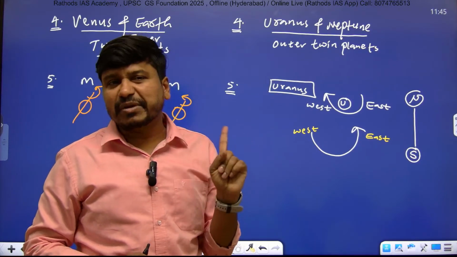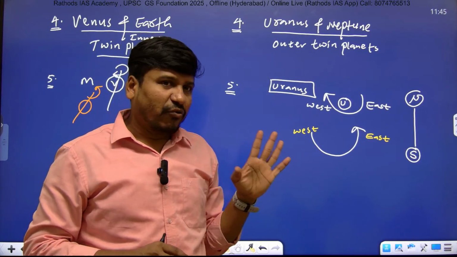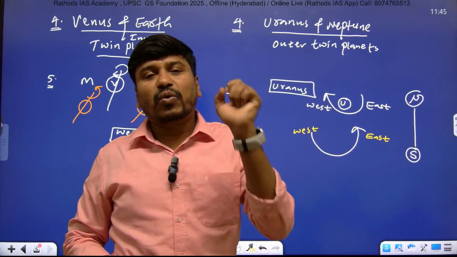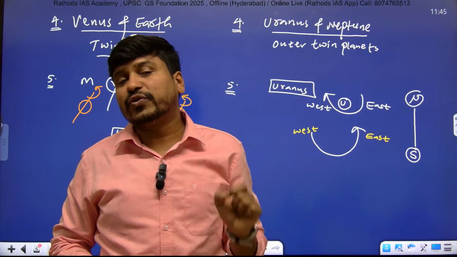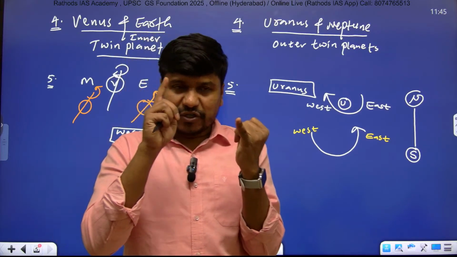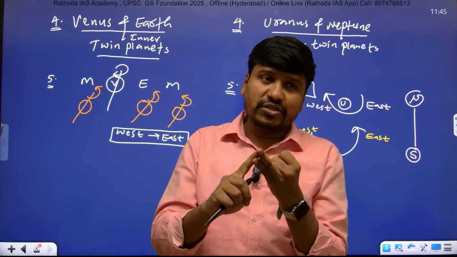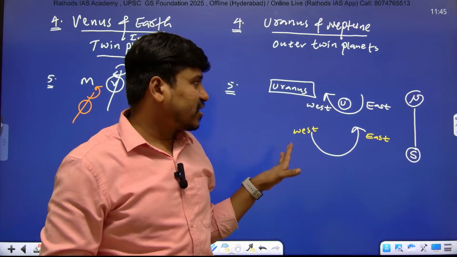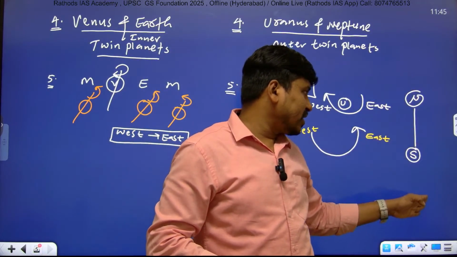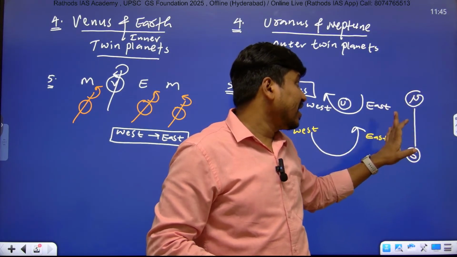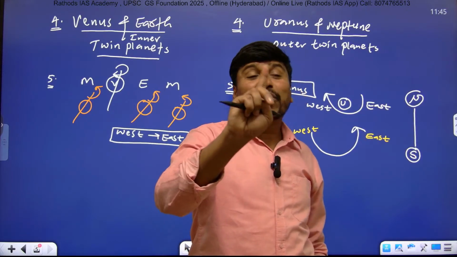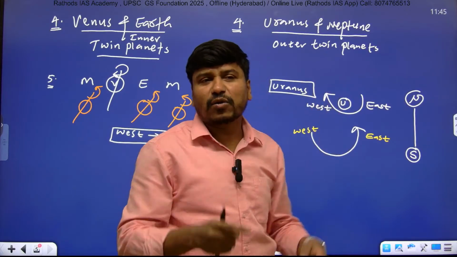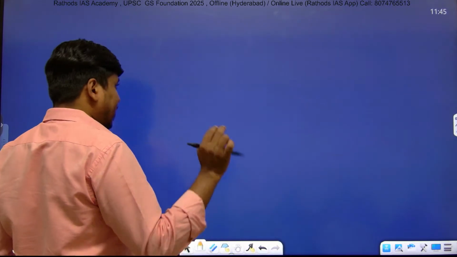This question has also been asked many times, and many students get confused whether to answer north to south or east to west. If you get the question, what is the direction of rotation of Uranus? They will give the options: first east to west, second west to east, third north to south, or south to north. When you get such questions, north to south is also correct, but it is not practical, it is not in reality. In reality, it is east to west, but it appears like north to south. Why it appears so, I will tell.